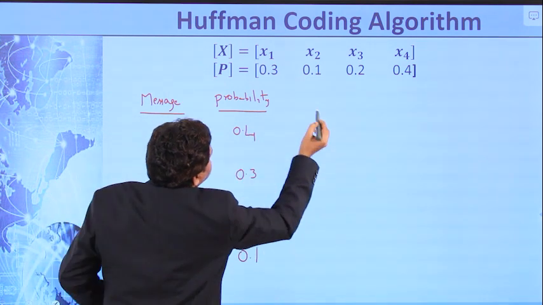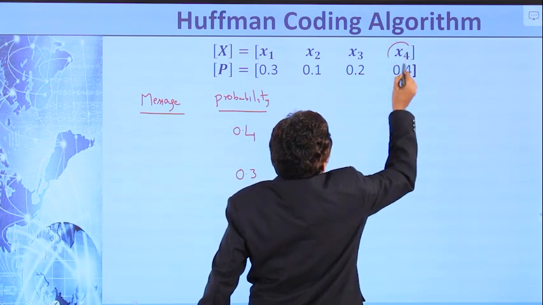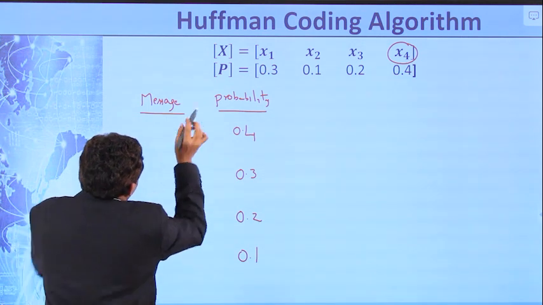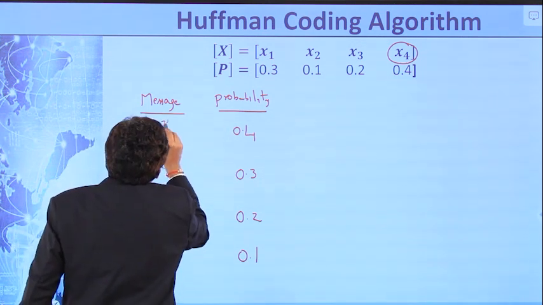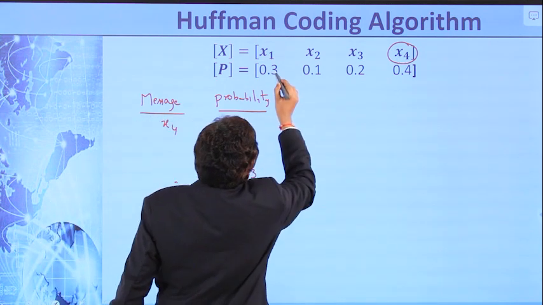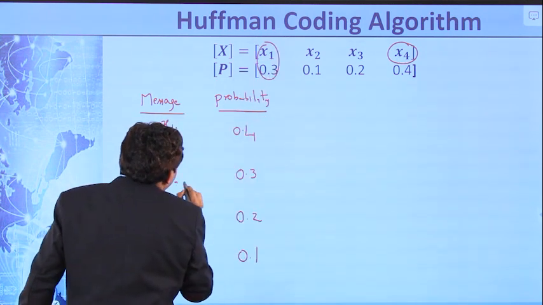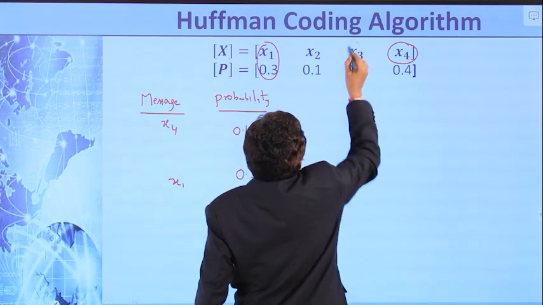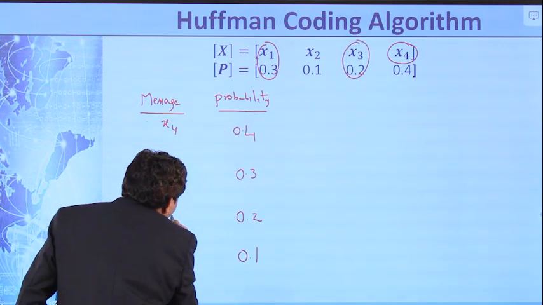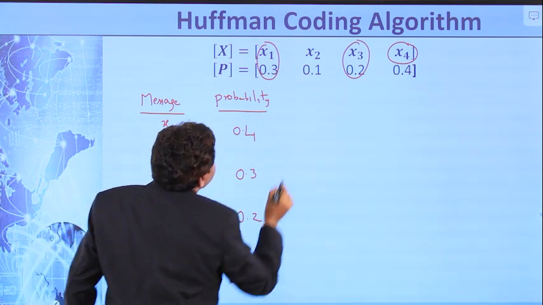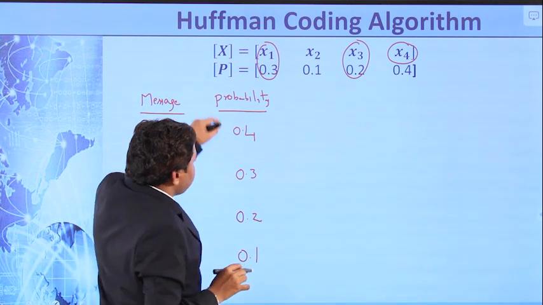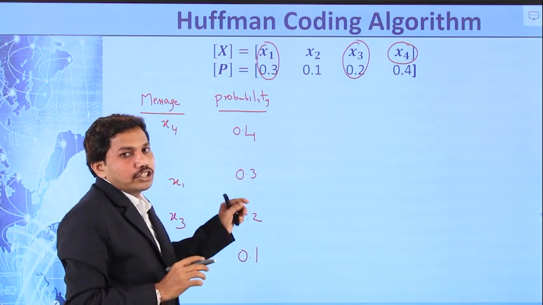So 0.4 corresponds to X1, 0.3 corresponds to X4, 0.2 is X3, whereas 0.1 is X2. So all the messages are arranged in the order of decreasing probability.